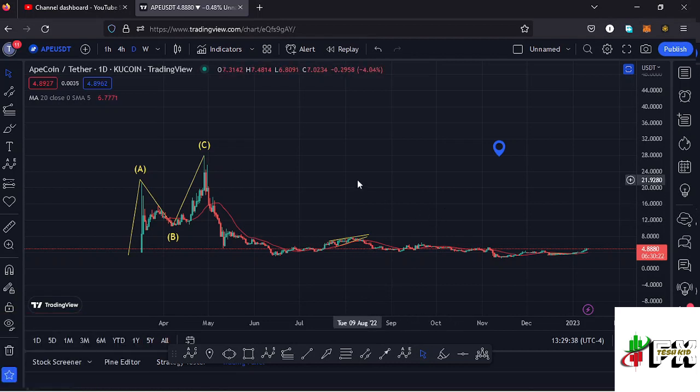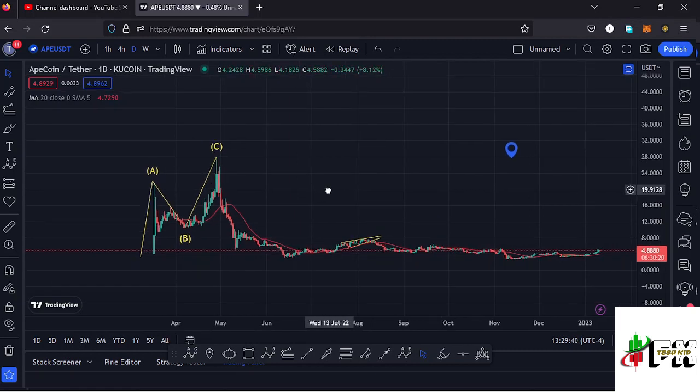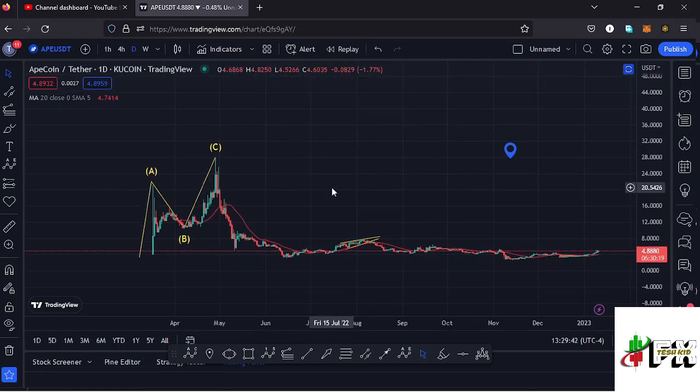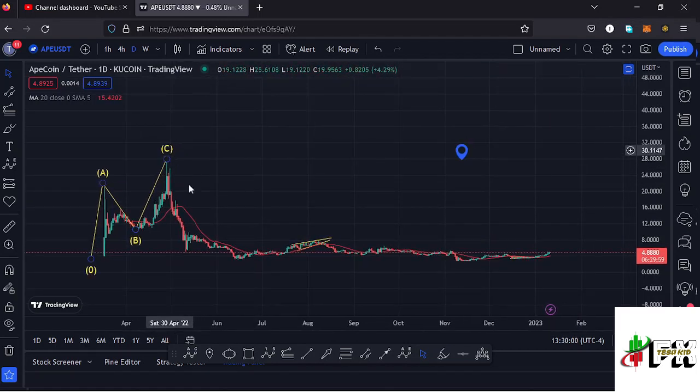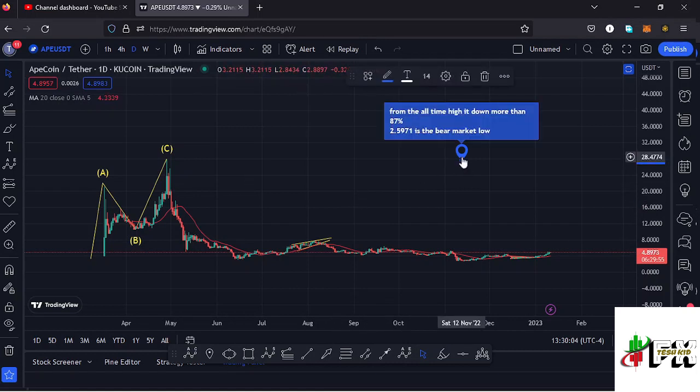And allow me to kickstart the video here on the daily chart by first giving you a recap of what has been happening, where you can see that apecoin from these low prices that it had been trading within, we saw a very nice bounce to the upside, making it to an all-time high in this ABC corrective structure, having the wave C taking us back to around the $28 mark, which is the all-time high. And after seeing the all-time high, we started the bear market, where we have been seeing lower prices, and that bear market has given us a low at around the $2.5971 mark.